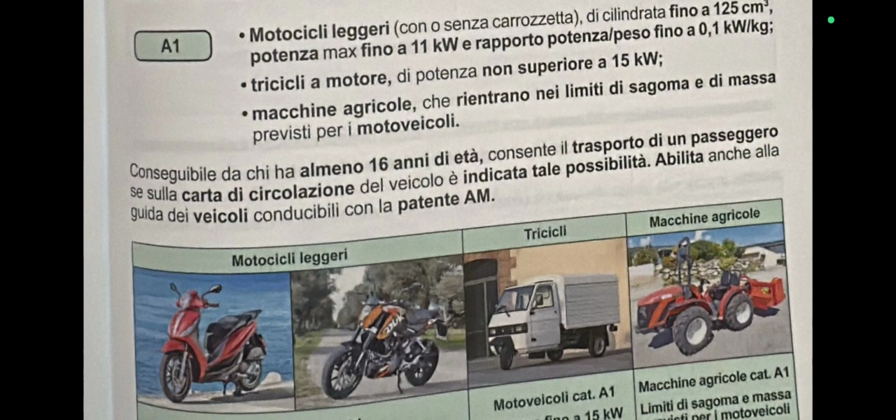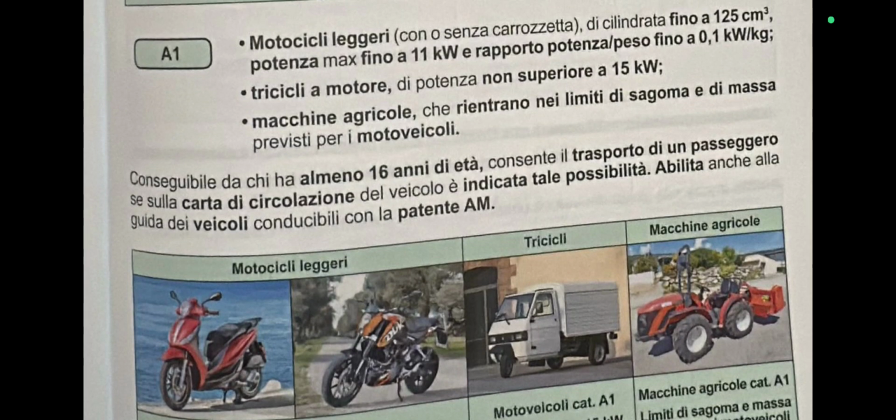Se sulla carta di circolazione del veicolo è indicata tale possibilità. So if it is written on the documentation of this light motorbike, the carta di circolazione, that this motorbike can carry one passenger, no problem, you can carry one, provided it is written there. Okay, that is this word. So transport of one's own passenger.